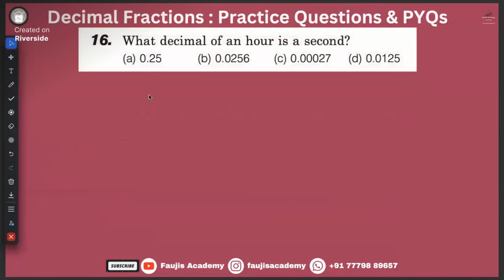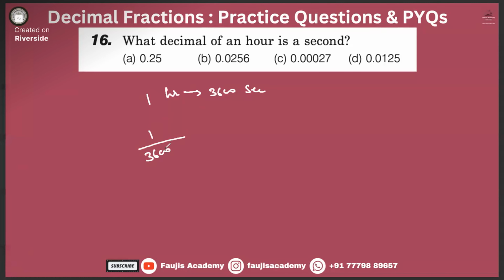Yeah. What decimal of an hour is a second? Okay. What decimal of an hour? 1 hour, that means what? 3600 seconds. They are basically asking what is the value of 1 divided by 3600. Okay. What is this value? Can any one of you tell me? What's this value, guys? 1 divided by 3600. What's the value, guys?